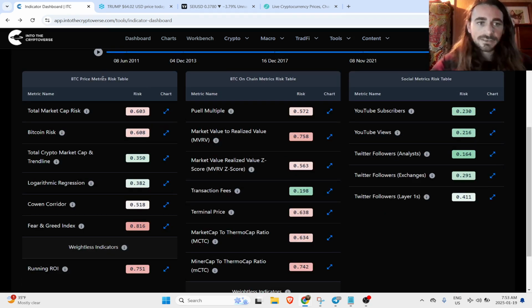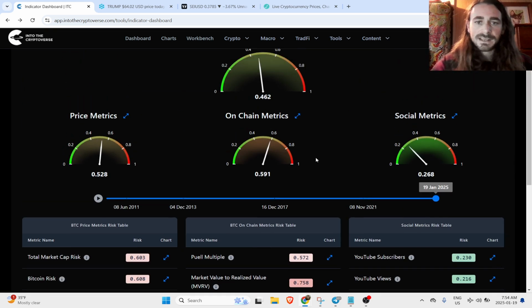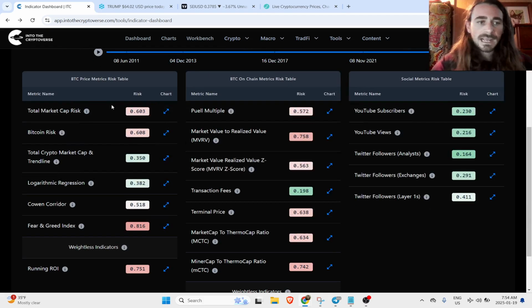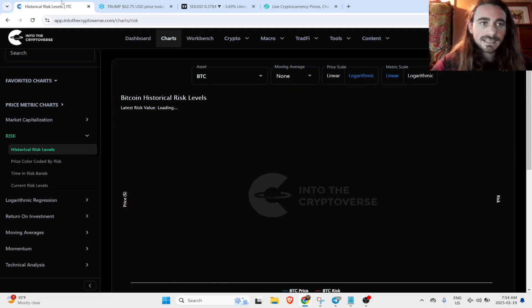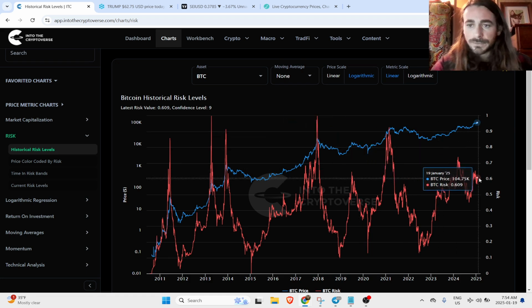We can also take a look. This breaks down a few of the metrics that compose these here, so this is just a quick, easy reference we can look at. But if we want to look at the individual indicators, we can come down here. We've got our risk charts, total market cap risk. Again, we can come here. So yeah, not overheated.